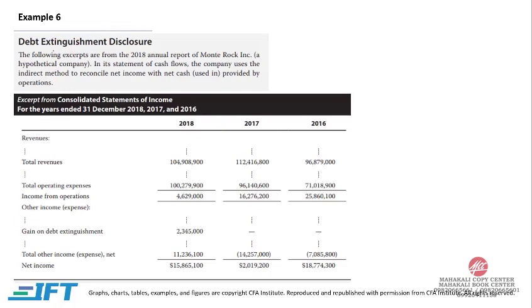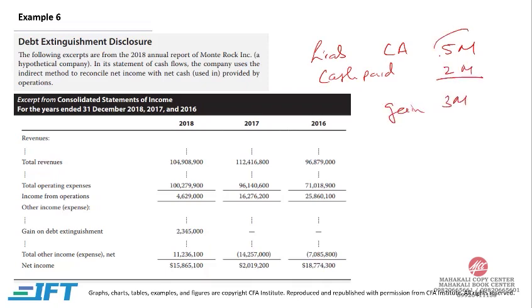Example 6, debt extinguishment disclosure. Now just to brief you up, let's suppose the liability carrying amount is 5 million and cash paid to retire this liability is 2 million. So we actually have a gain of $3 million because we paid $2 million to retire a $5 million liability.